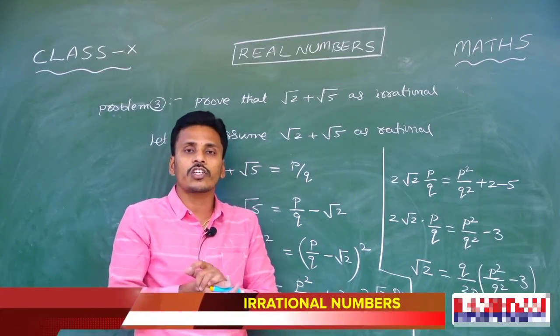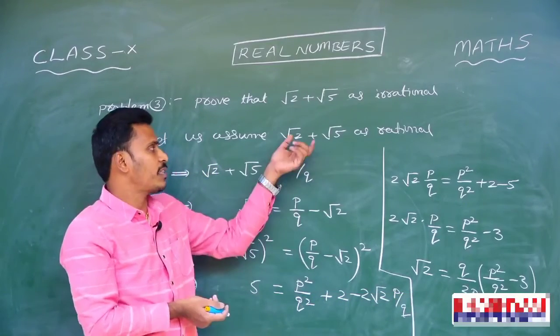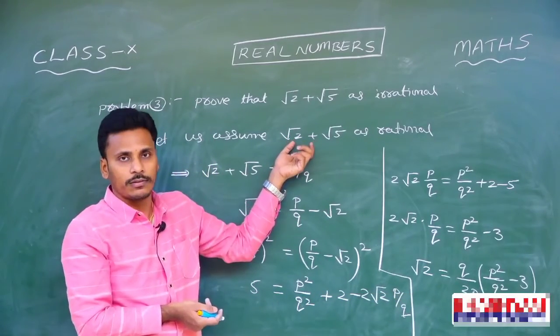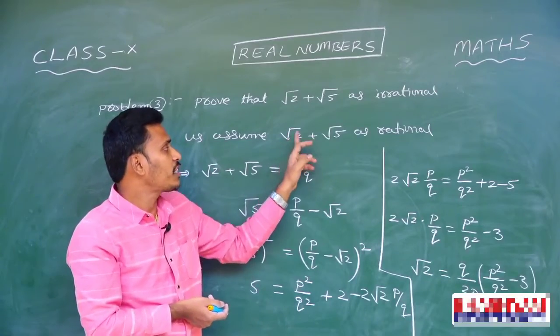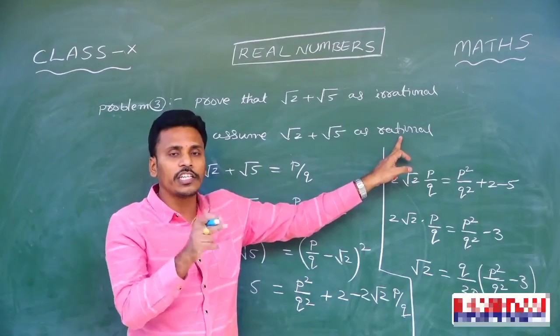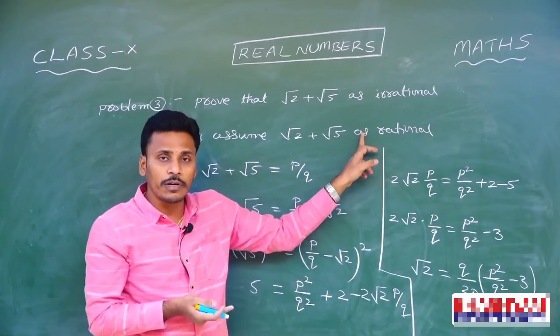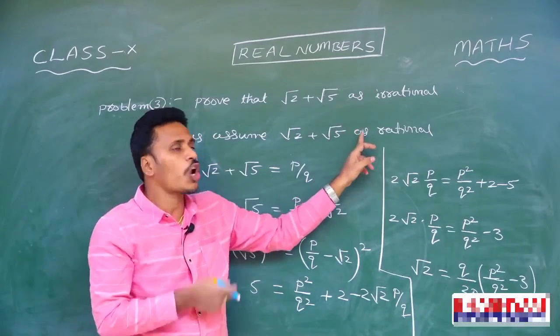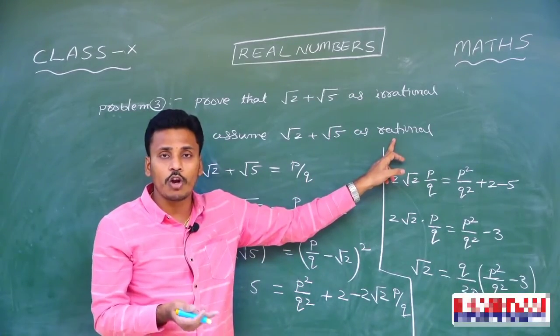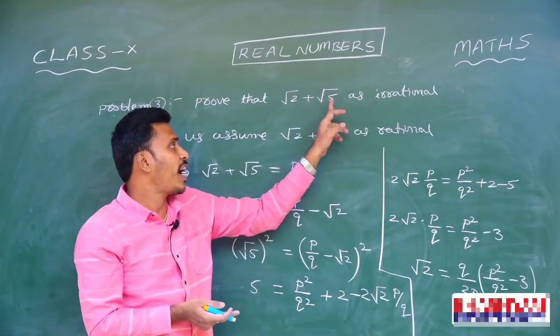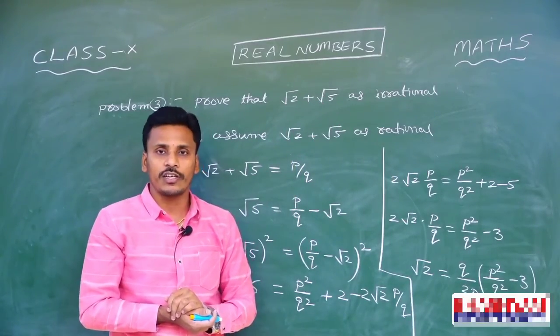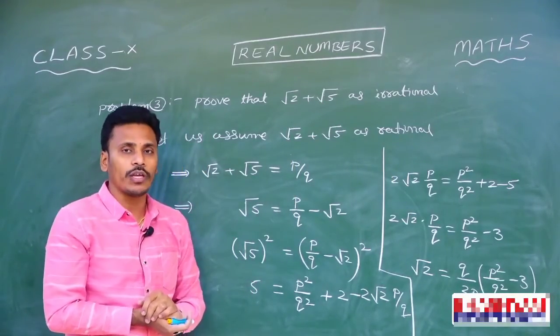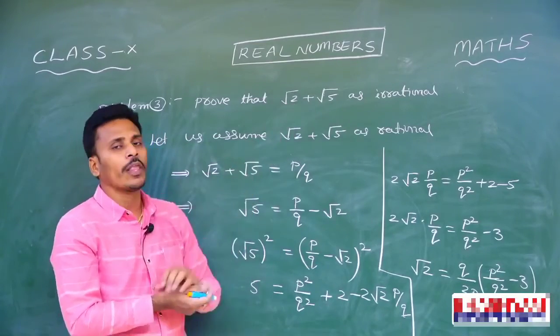Then you arrive at this contradiction just because of this assumption. So our assumption is wrong. What is our assumption? That root 2 plus root 5 is rational. It is a wrong statement. Then the correct statement is that root 2 plus root 5 is not rational. If it is not rational, then automatically it becomes irrational, and at the end root 2 plus root 5 is an irrational number. And this is the way of proving irrationality of numbers of the form root 2 plus root 5.